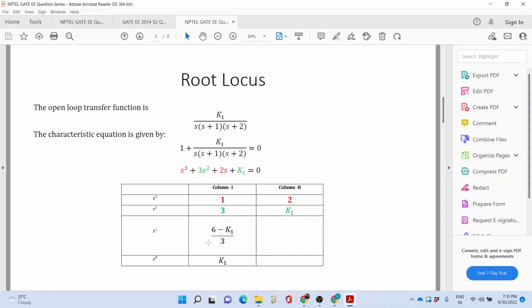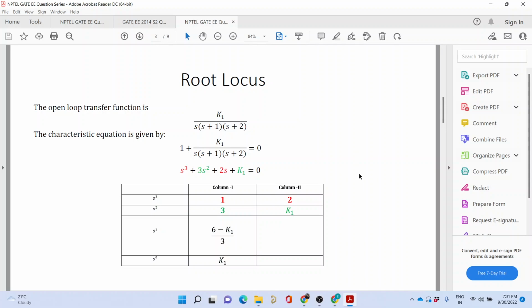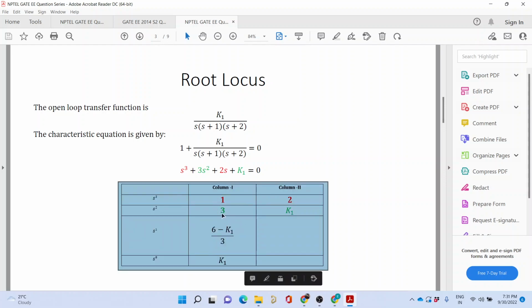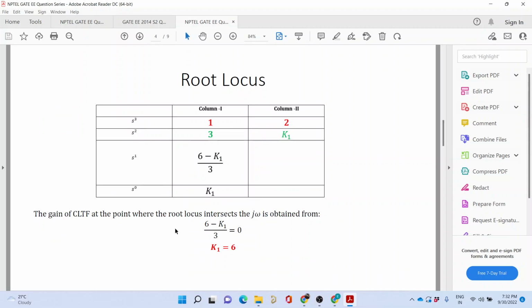After constructing the Routh array, we see this element (6 minus k1) divided by 3. If this element goes to 0, that means there have to be two poles on the imaginary axis, and the location of the poles is given by the auxiliary equation, which is written as 3s square plus k1. If you solve the auxiliary equation, it would give you the exact location of the poles on the j omega axis. That is what I have done in this slide.